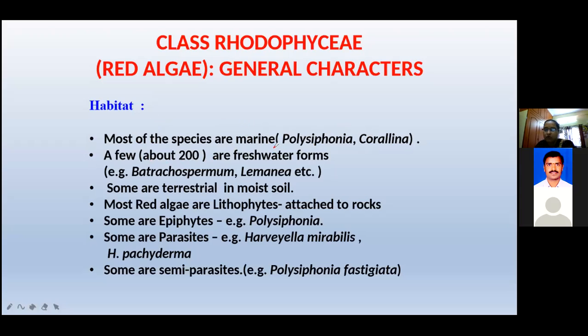Only a few species are found in fresh water. Which one? Batrachospermum is a freshwater Rhodophyceae member. Lemanea is a freshwater Rhodophyceae member. Only Batrachospermum and Lemanea you can observe in freshwater. You can keep it in your mind. Which one is the freshwater Rhodophyceae member? Batrachospermum. Next one, some species are terrestrial in moist soil. Most red algae are lithophytes attached to rocks. Some are epiphytic. I'll explain: where Laminaria is there, on that one it is epiphytic.